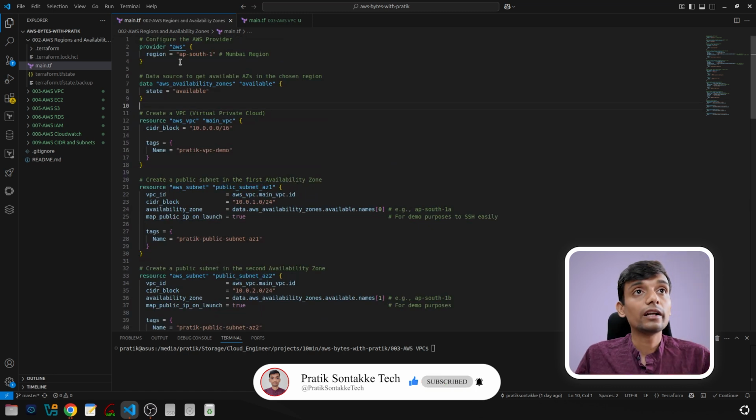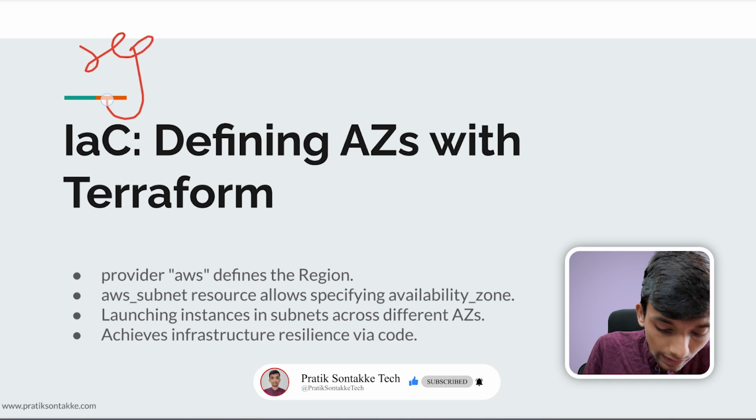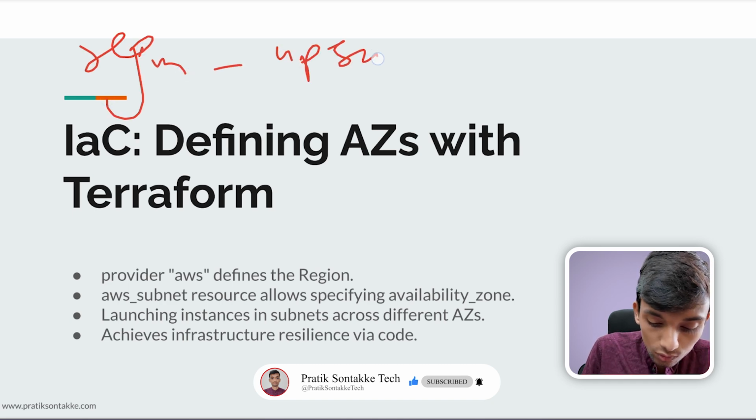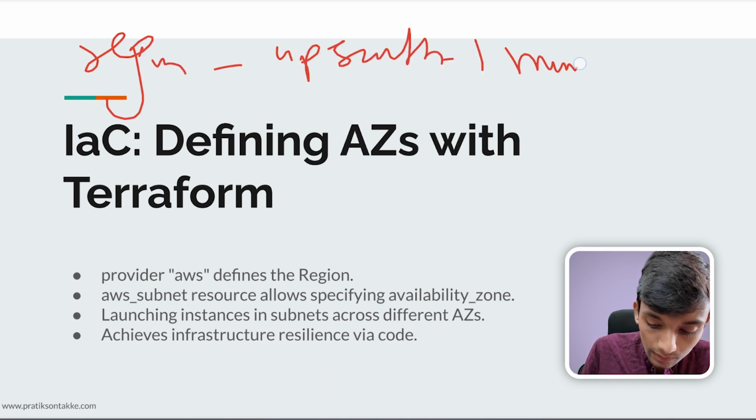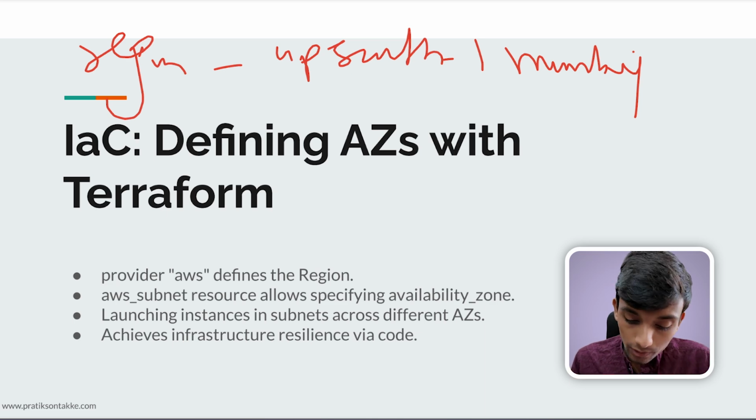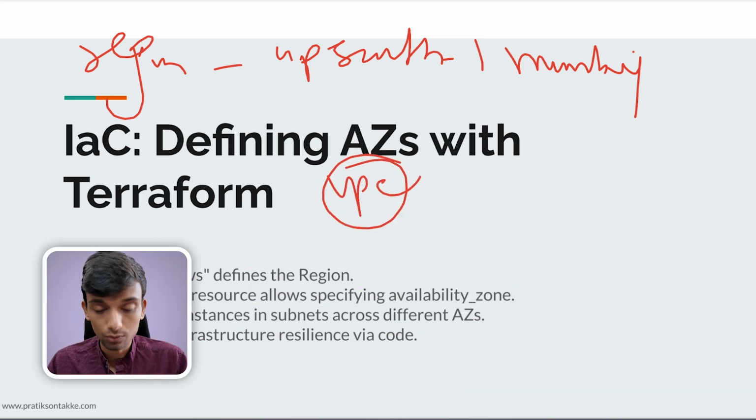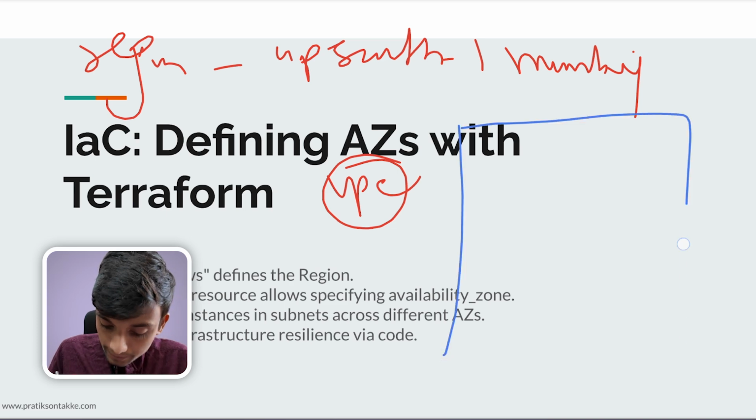So this is AWS, right? This is a Region, and this Region is ap-south-1. This is called Mumbai. So if you want to do something on AWS, first we need to roll out a VPC, a Virtual Private Cloud, right? Let's say this is our VPC.